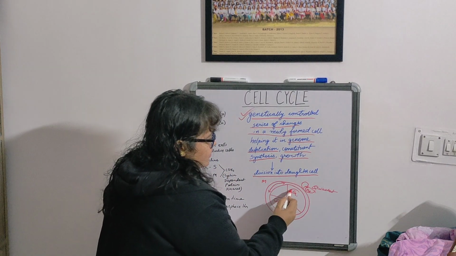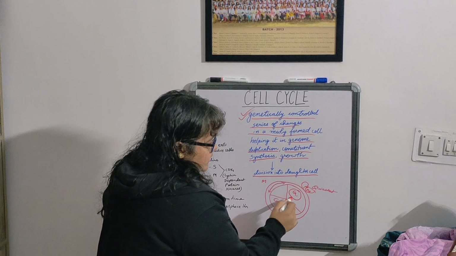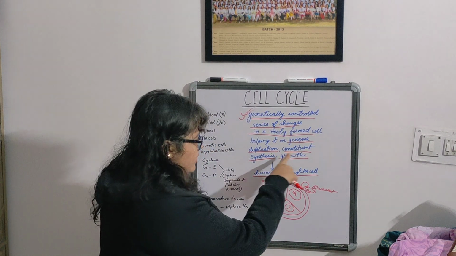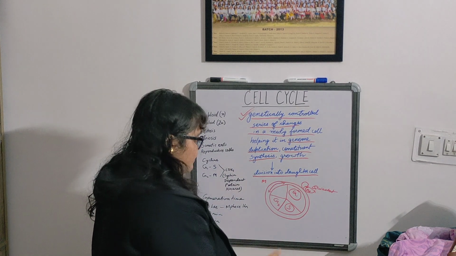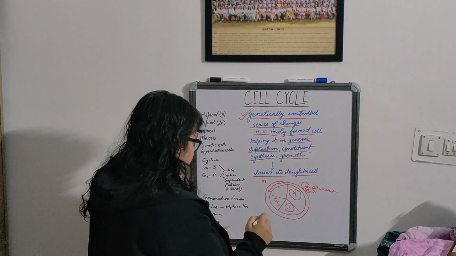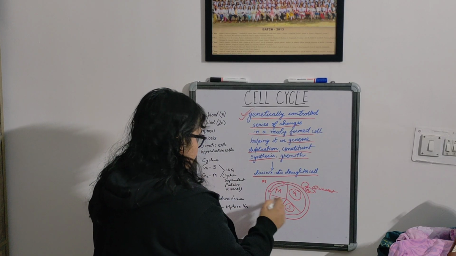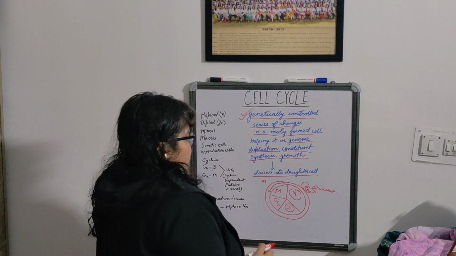Lie dormant, no division for a certain time, rethinking its possibilities. So, the first phase we'll be seeing here is G1. This is the S phase, that is the synthesis phase. Here the constituent synthesis and everything is happening. And then G2. Okay? And this is M, as we talked. Okay, G1 to S.